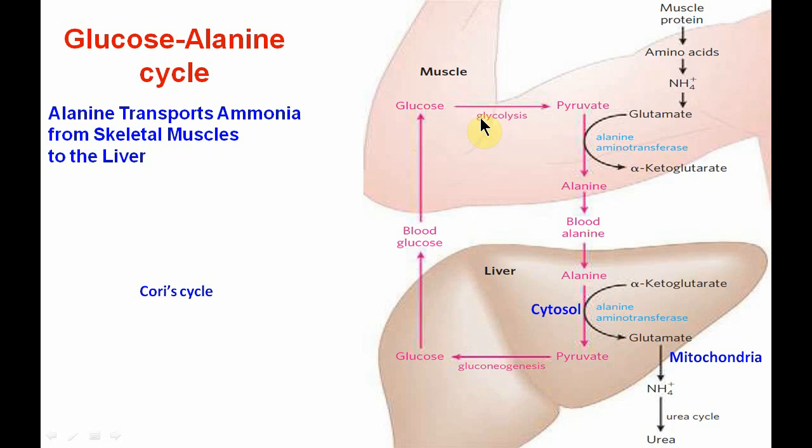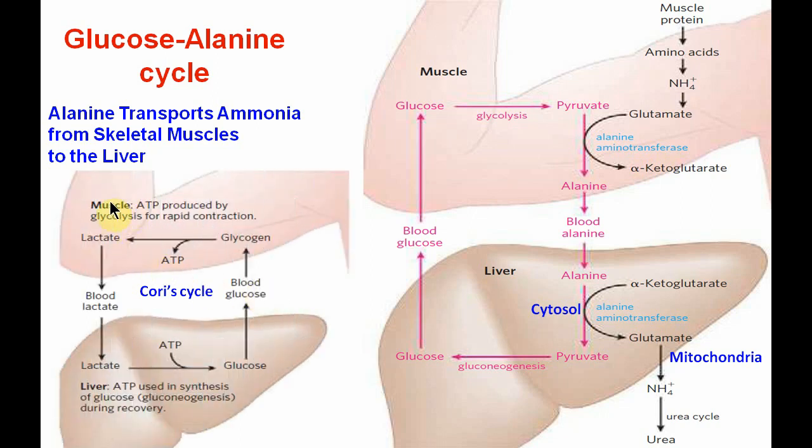But here in the muscle, the glycolysis is anaerobic glycolysis, so pyruvate is further converted to lactic acid also. How the body gets rid of the excess lactic acid is through the Cori's cycle. So how does this Cori's cycle take place? Lactic acid formed in muscular contraction is transported to the blood and enters the liver, where it also acts as a source of gluconeogenesis.